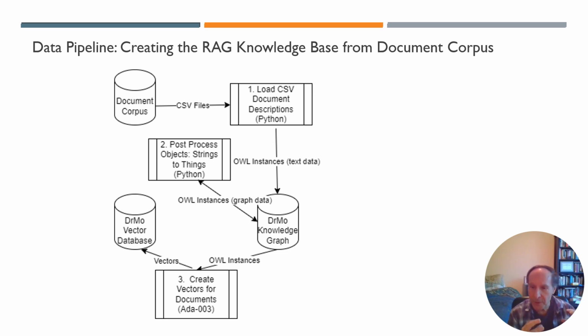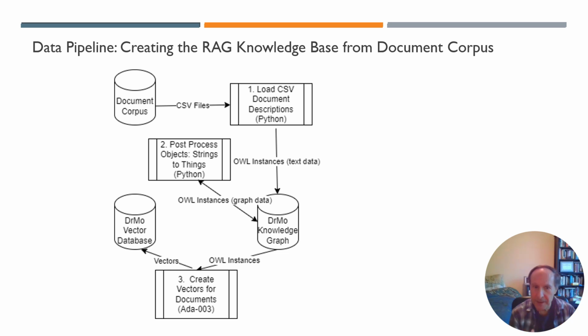We then used another Python program built on a library called Beautiful Soup to analyze the structure of the document, the sections and the subsections, and turn that into a structured object and sub-object. So we have an object called section, and it has an object pointer from the document called has subsection to each subsection of the document. And in the post-processing, we created that structure. We did other things too, like creating objects and object properties for each of the authors, and so on.